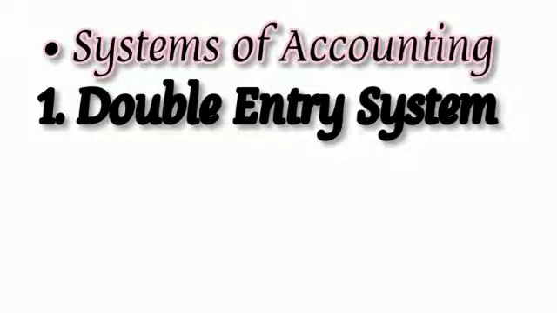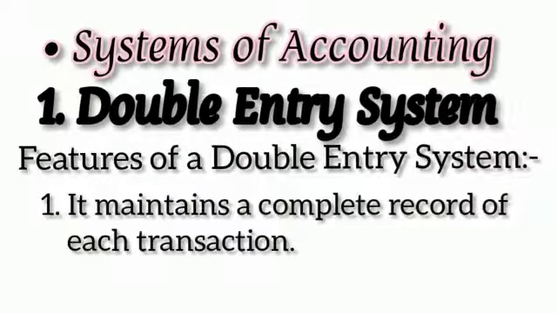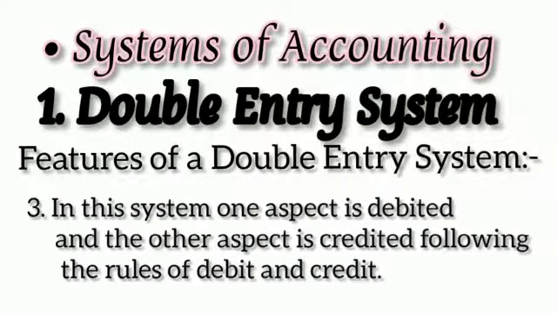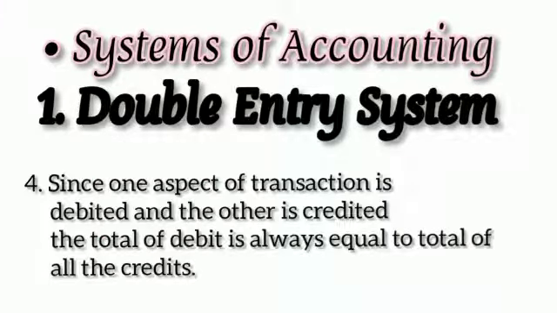We can see some features of double entry system. Number 1, that is it maintains a complete record of each transaction. Number 2, it recognizes twofold aspect of every transaction, vice versa, the aspect of receiving value in and the aspect of giving value out. Number 3, in this system, one aspect is debited and the other aspect is credited, following the rules of debit and credit. And number 4, since one aspect of transaction is debited and the other is credited, the total of all debit is always equal to total of all the credits.